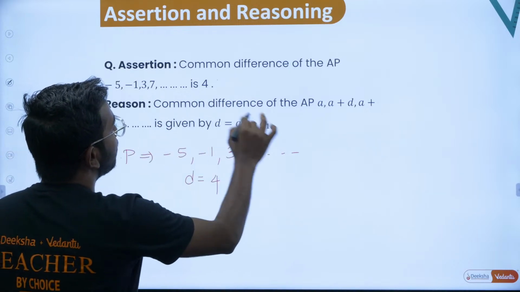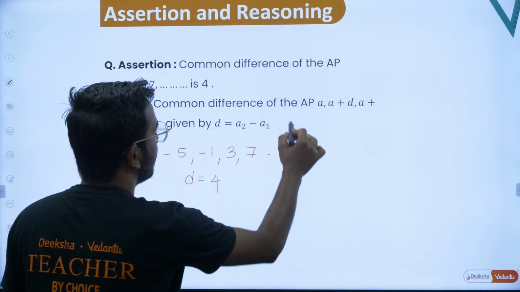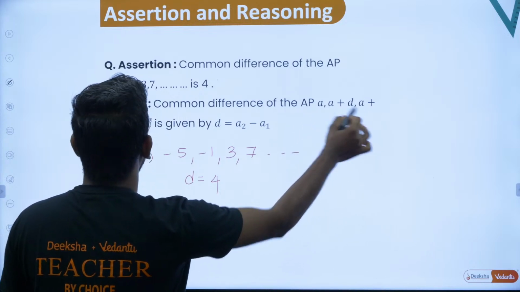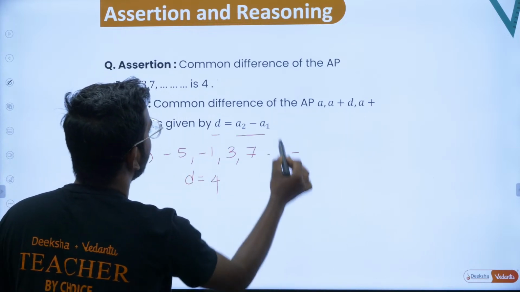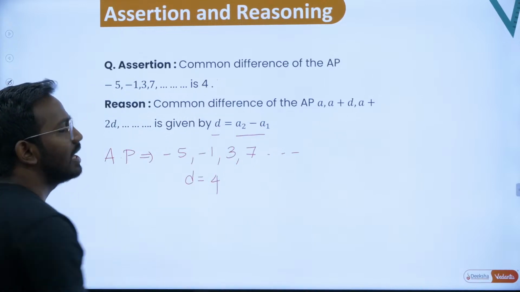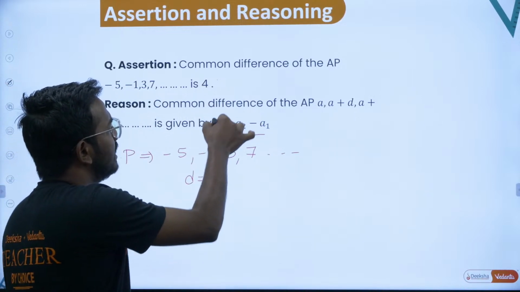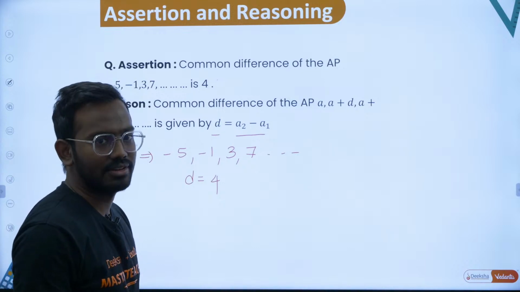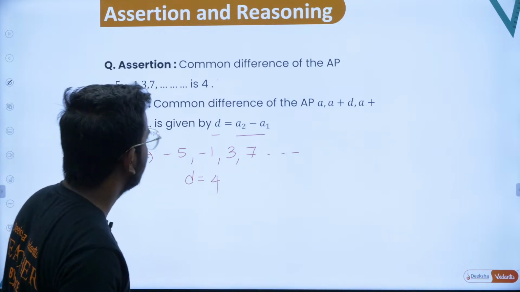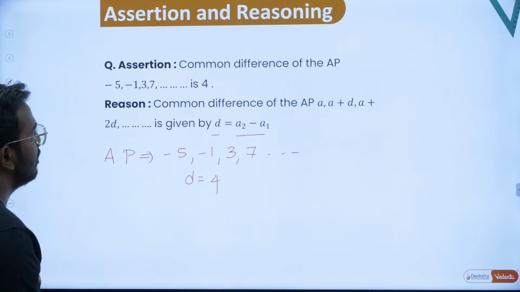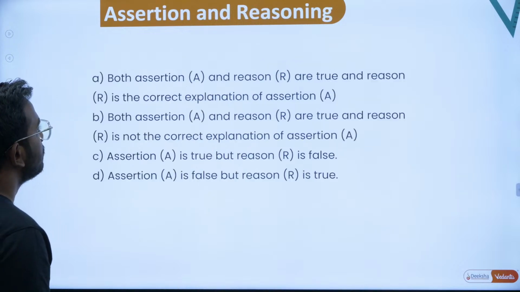The common difference of an AP, with terms a, a plus d, a plus 2d, is given by d equal to a2 minus a1. So this is the right explanation, because d is basically a2 minus a1. In that case, option A will be the correct answer.